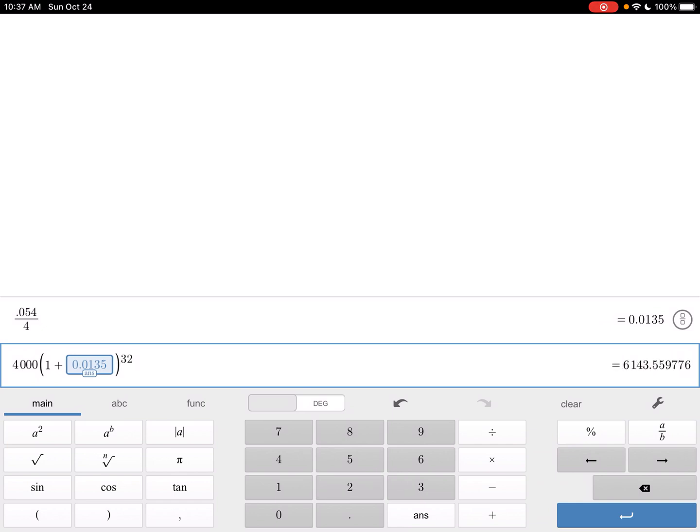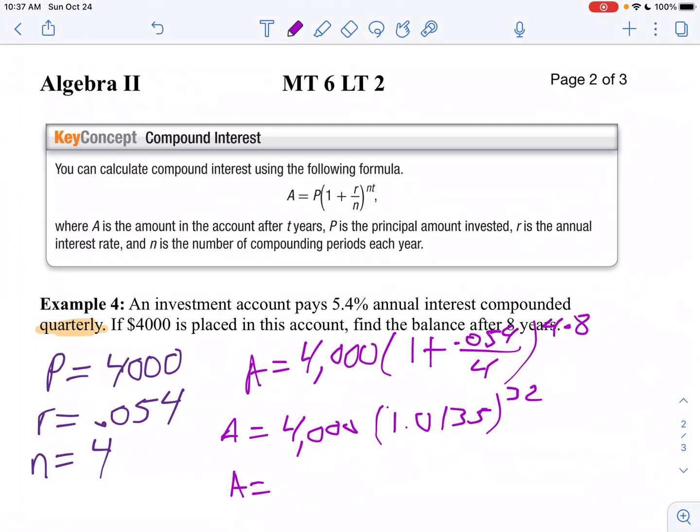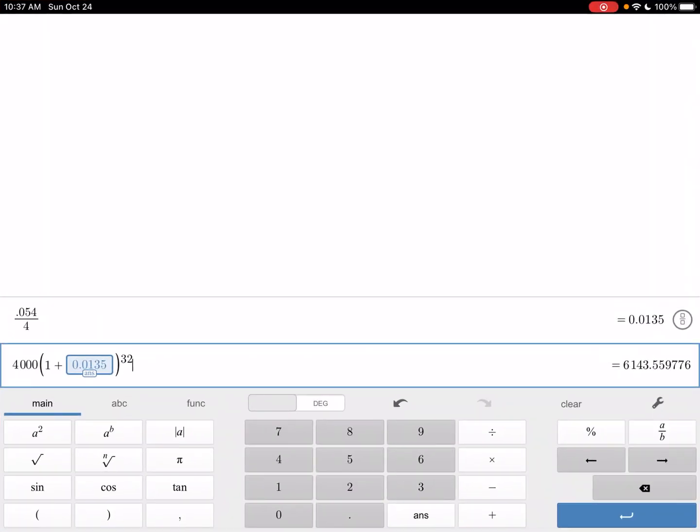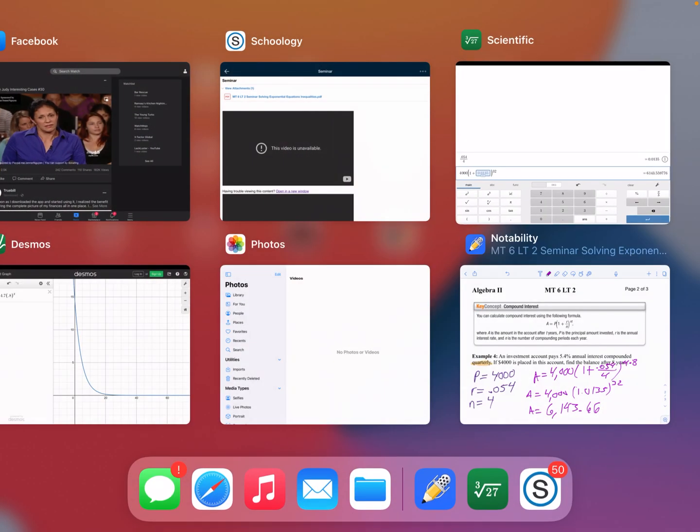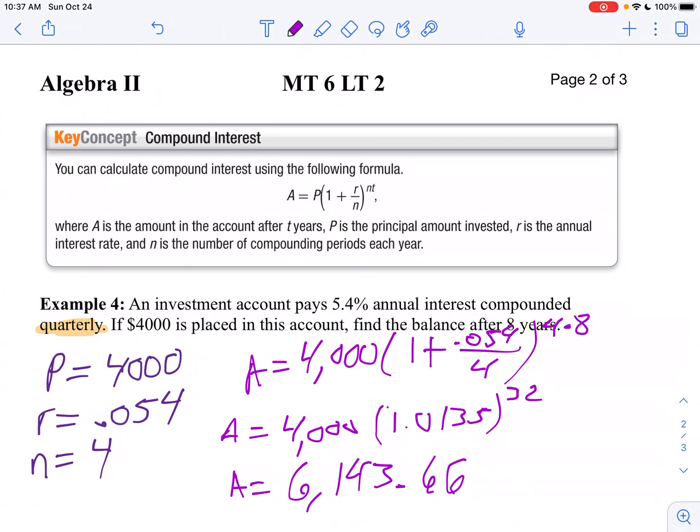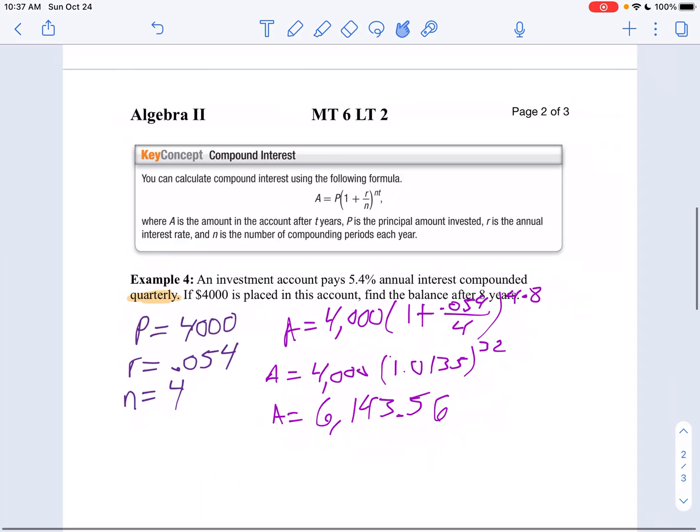So at the end of 8 years, you're going to have $6,143.56. Round it to the nearest penny. Make sure I copied that down correctly. $6,143.56. And that's how we're going to use compound interest on these problems.